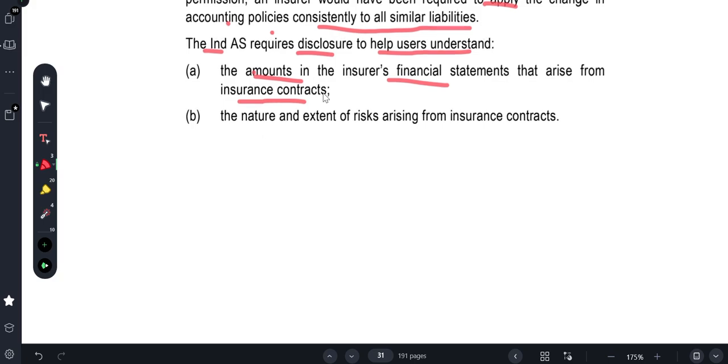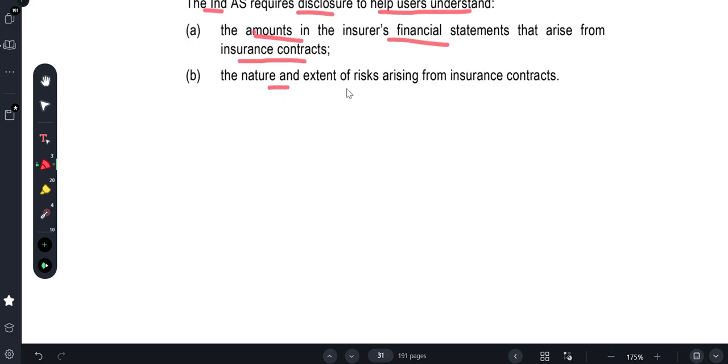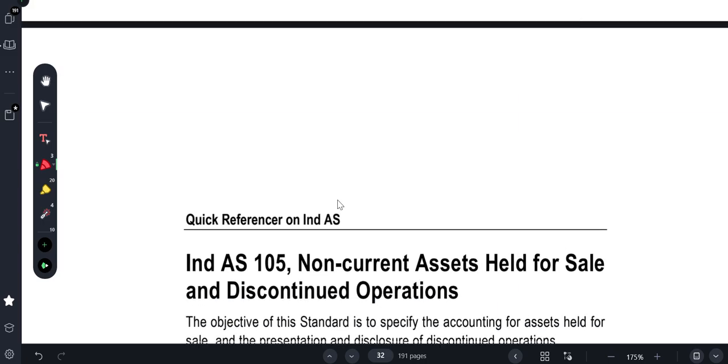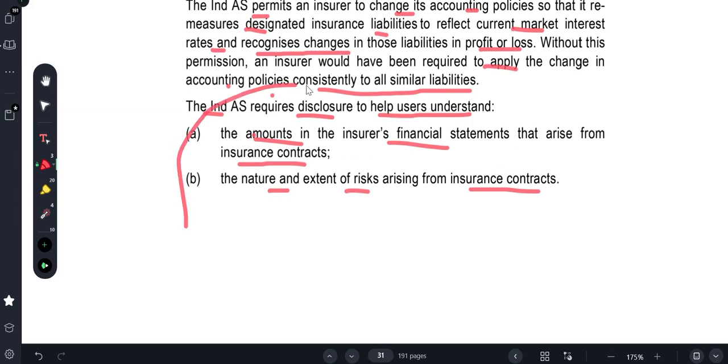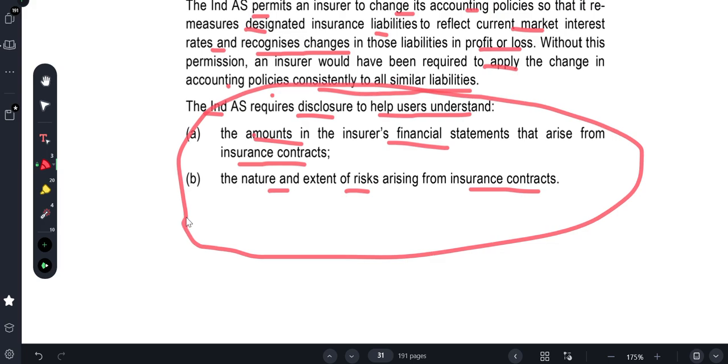And the second thing is the nature and extent of risk arising from the insurance contracts: what type of insurance they are doing and what kind of risk they are carrying to continue the business. These are the two main things that users look for in the financial statements from this Ind AS 104, Insurance Contracts.